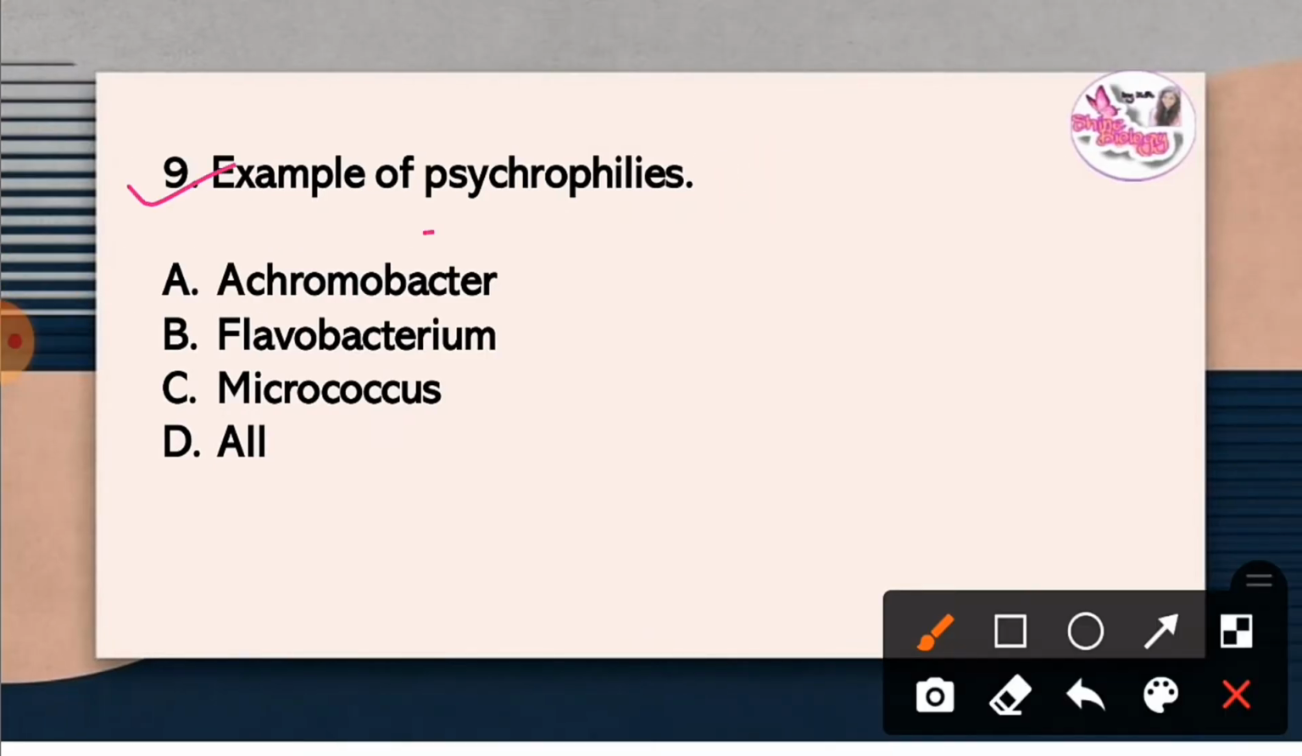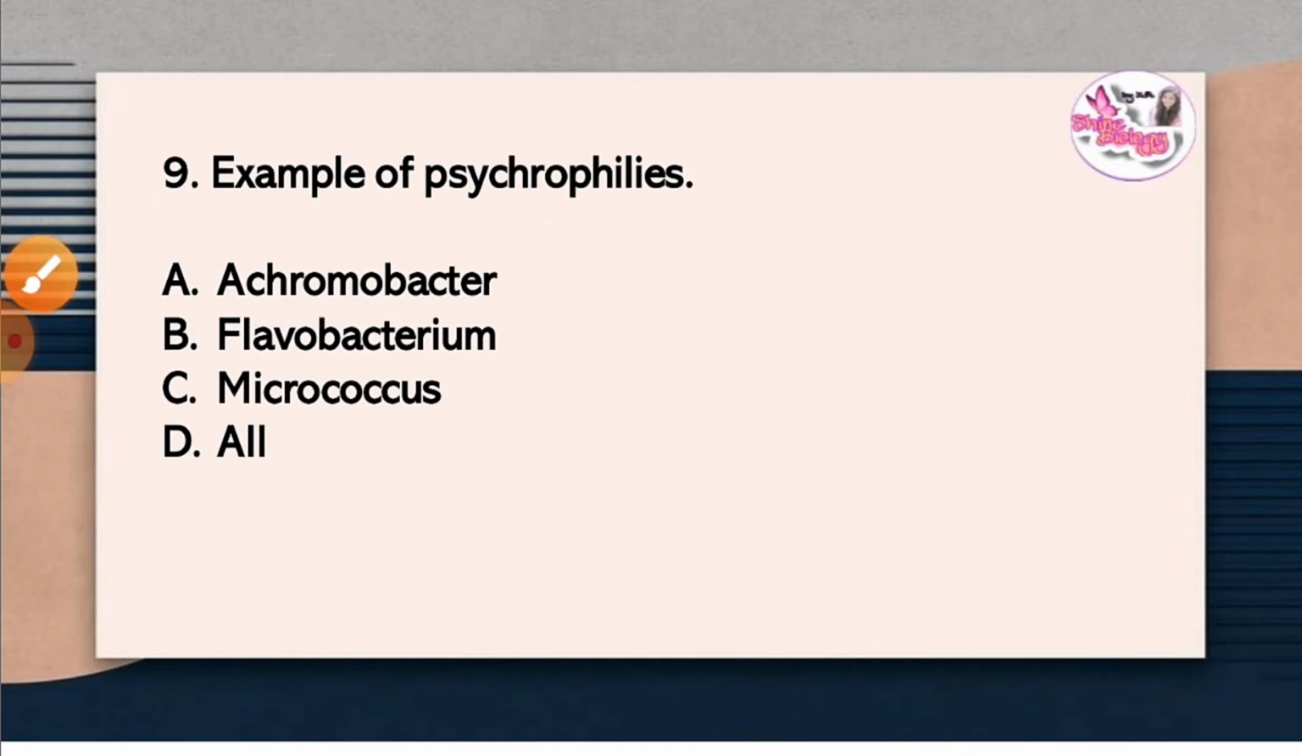Question 9. Example of psychrophiles. The correct answer is option D, all. Achromobacter, Flavobacterium and Micrococcus are examples of psychrophiles.